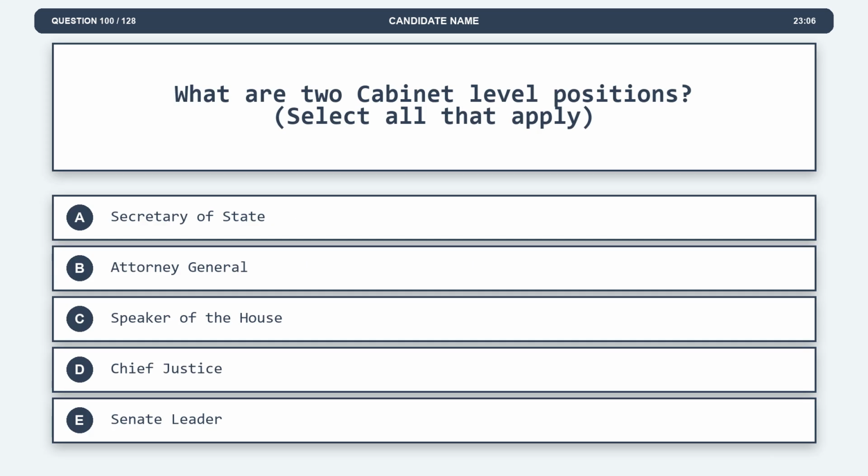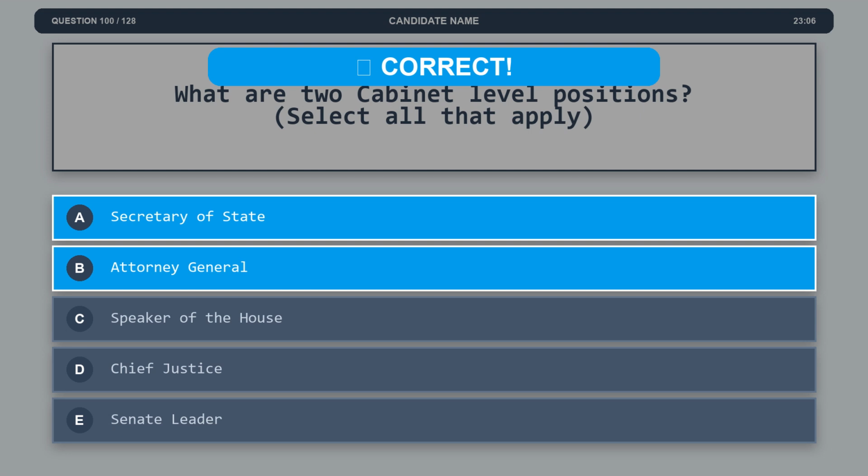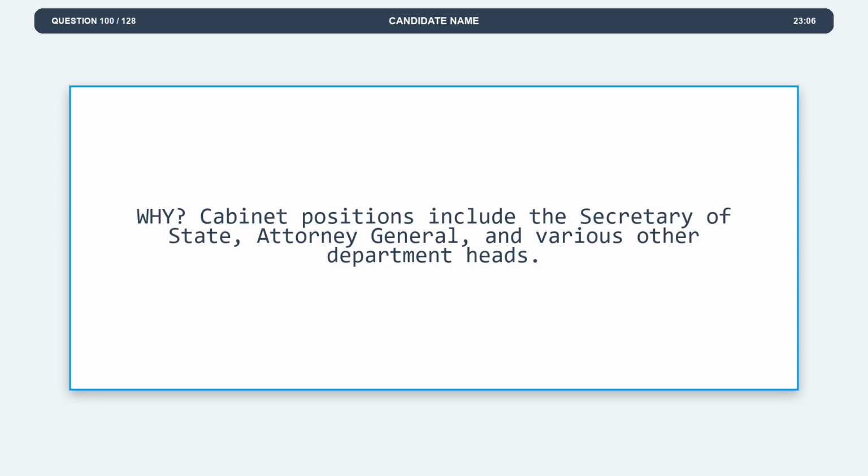Question 100. What are two cabinet-level positions? Option A, Secretary of State. Option B, Attorney General. Option C, Speaker of the House. Option D, Chief Justice. Option E, Senate Leader. The correct answers are options A and B. Option A, Secretary of State. Option B, Attorney General. Explanation. Cabinet positions include the Secretary of State, Attorney General, and various other department heads.